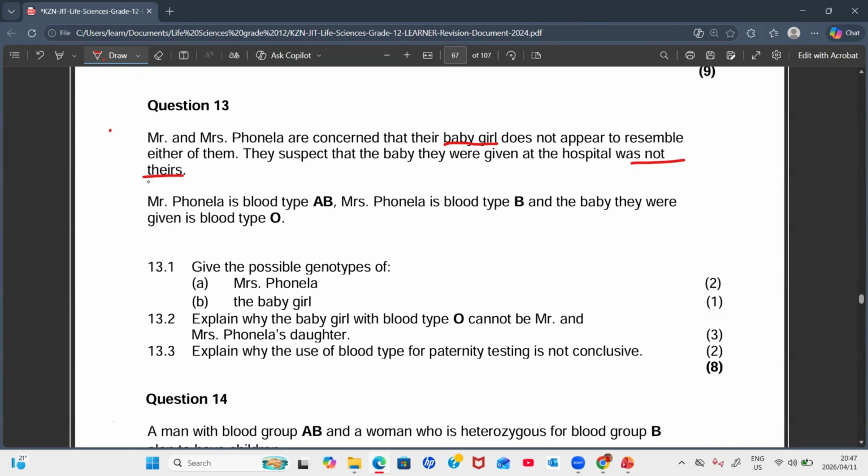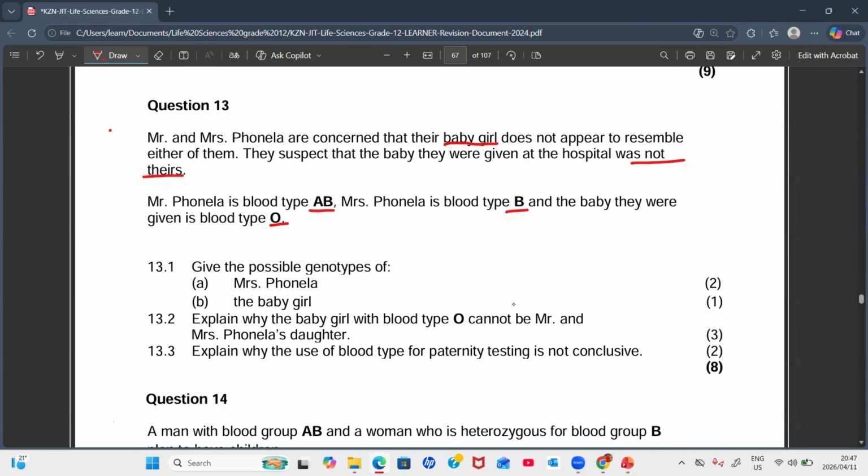Now, Mr. Fonella has blood type AB. Mrs. Fonella is blood type B. And the baby they were given is blood type O.